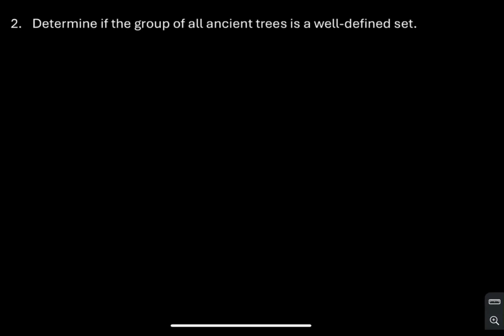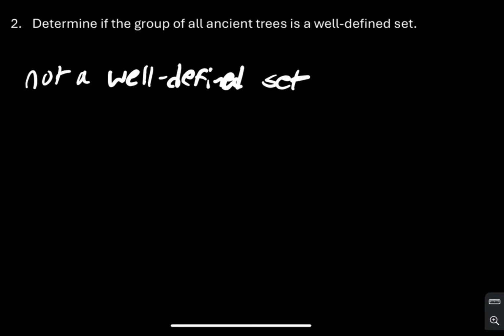For the second lecture problem, it says determine if the group of all ancient trees is a well-defined set. If a tree is ancient, that's something that's opinionated. There's not really a definition for ancient. Ancient for somebody could be 10 years, 100 years, 1,000 years, and so on. So since we know that ancient is something that's subjective, we can say that this is not a well-defined set. So that's going to be your answer.